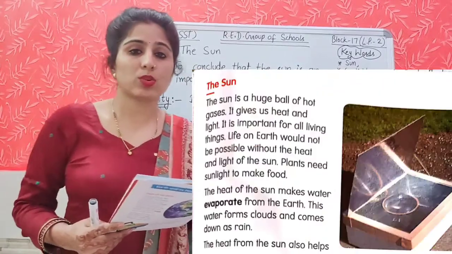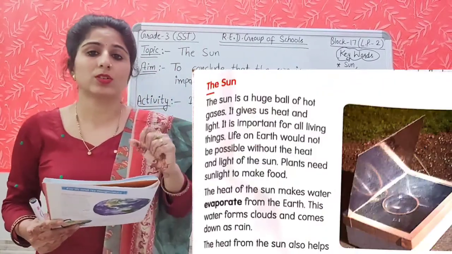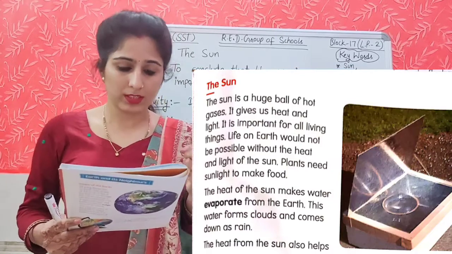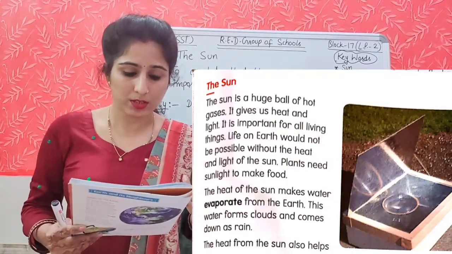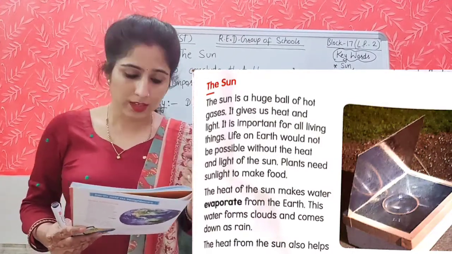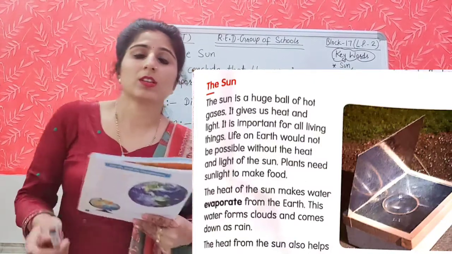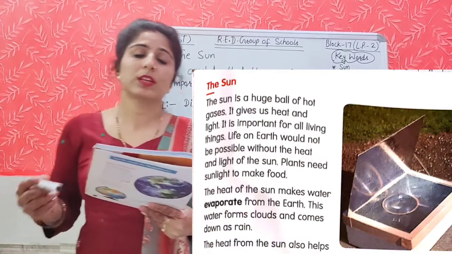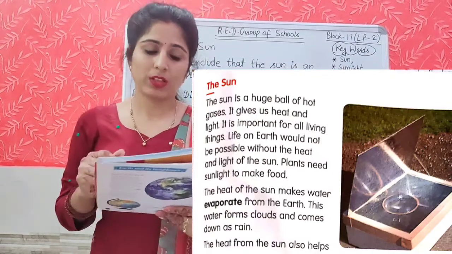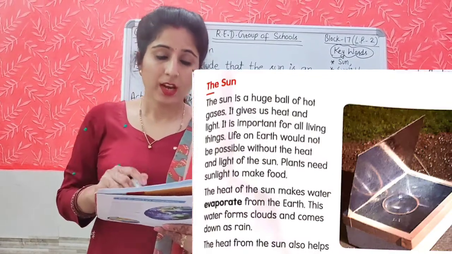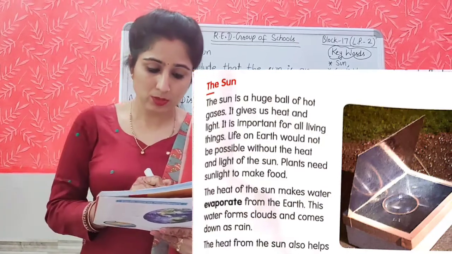Students, as I told you in the discussion part also, the sun is a huge ball of hot gases, and these gases continuously burn to produce heat and energy. It is important for all living things, as I told you in the higher order thinking question also, because there would be no life without the sun. And plants also need sunlight to make their food.